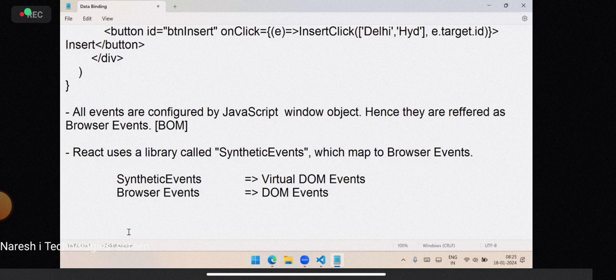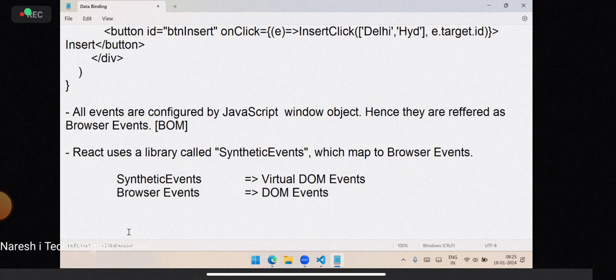Remember, all front-end technologies which are not JavaScript but use JavaScript use an extra library. By using that library, they can interact with JavaScript events, browser events, because browser events can be handled only by JavaScript.